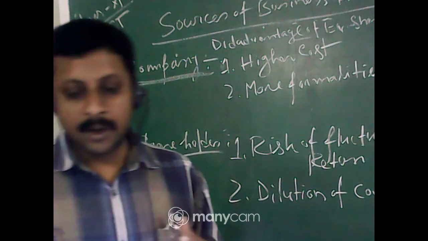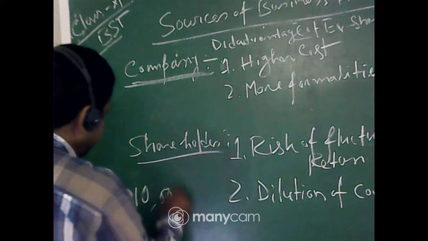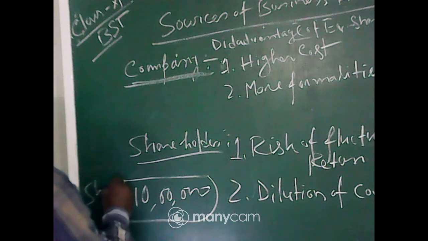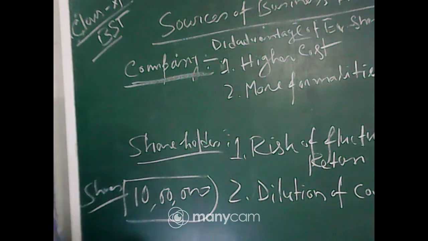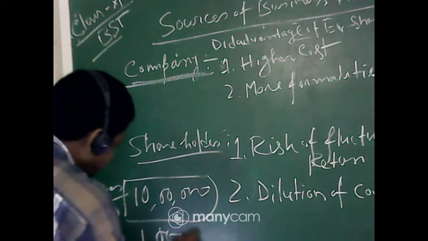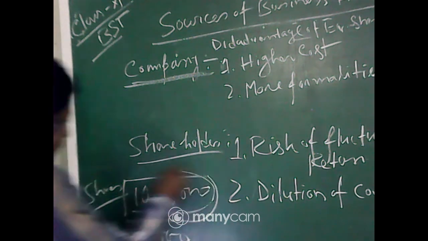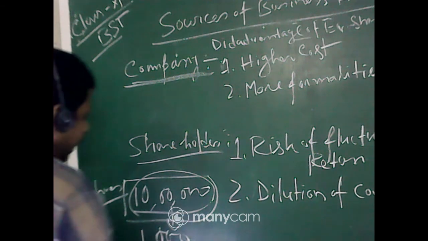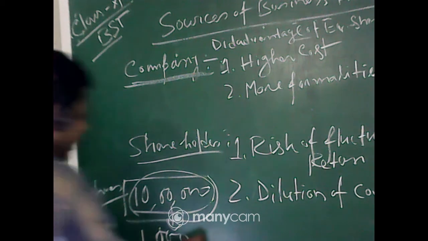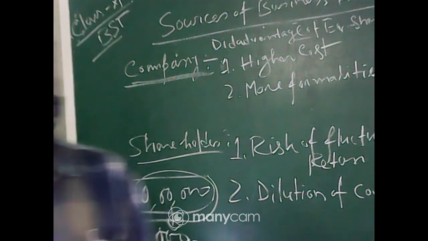Suppose the total is 10 lakh shares. You subscribe 1000, another subscribes 10,000. Now there is a diluting of shareholding, as the share is decreasing and dividing into parts. The shareholder with 10,000 has more power to control the management than the 1000 shareholder. So this is called dilution of control.